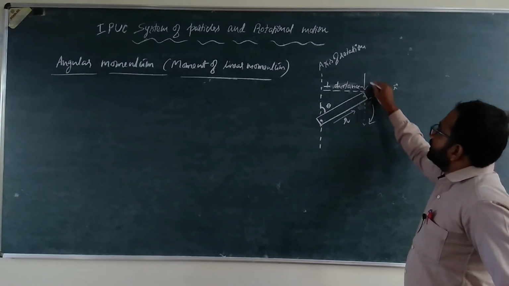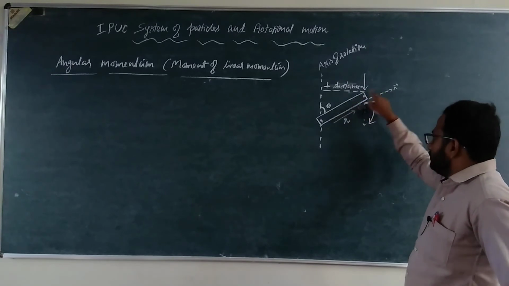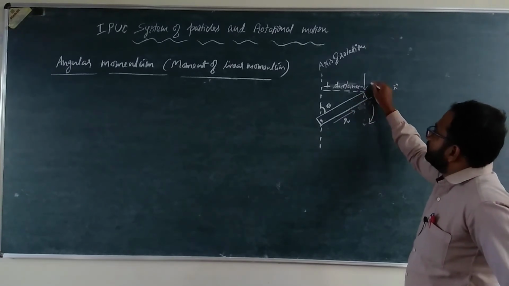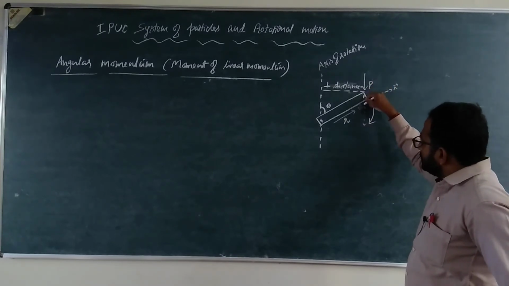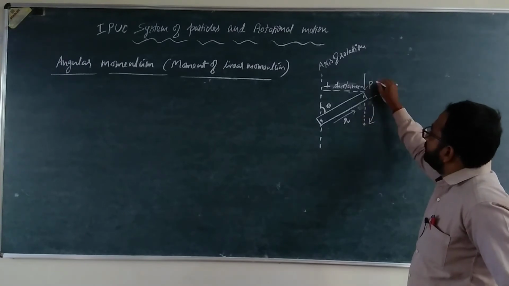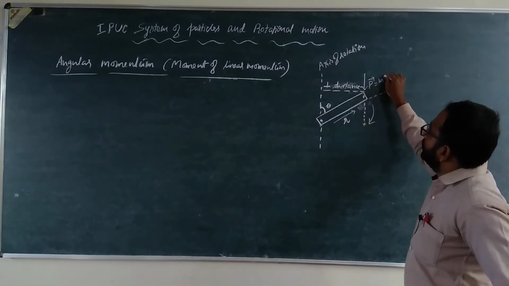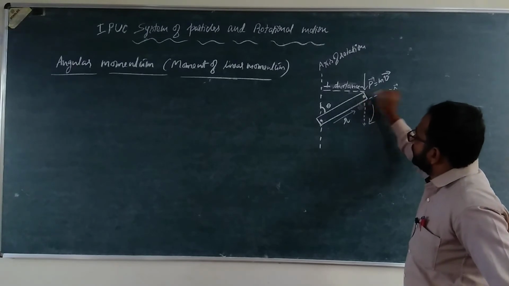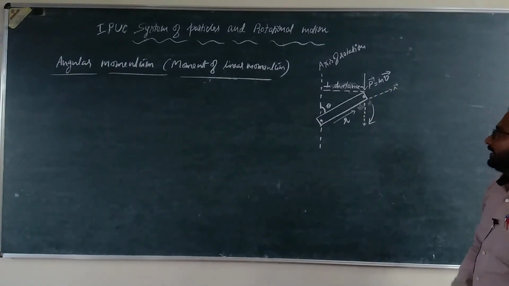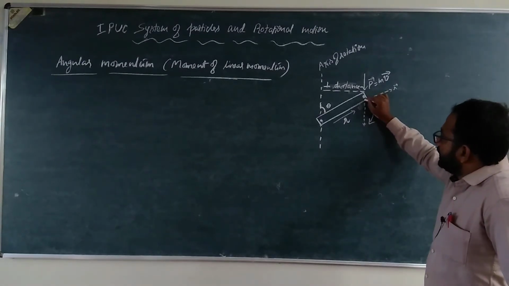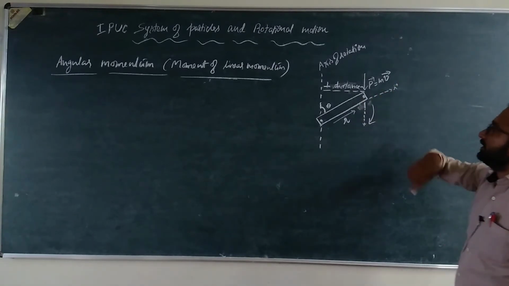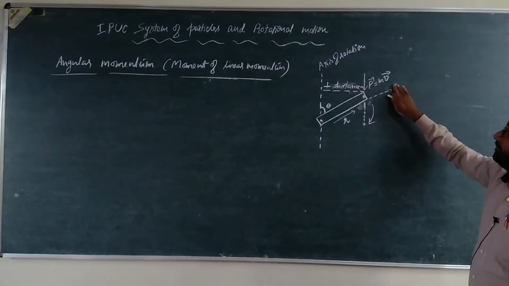If the lever is moving like this, the direction of the linear velocity and momentum is in this particular direction. This is the line of action of linear momentum. P is equal to m into v, where v is the linear velocity of this particular particle. At this position, this is the direction of linear velocity as well as linear momentum.